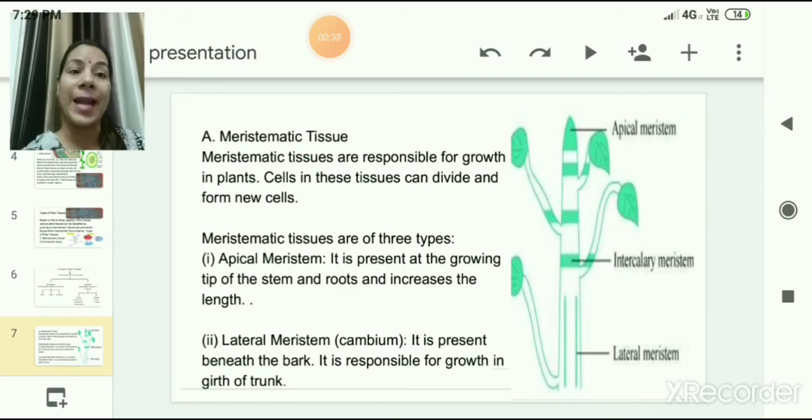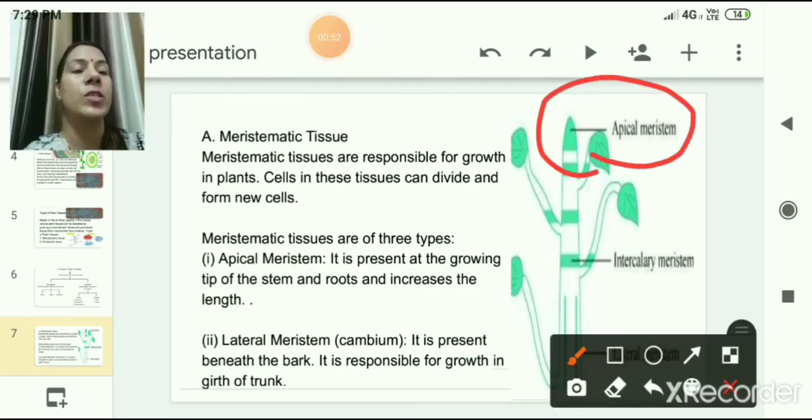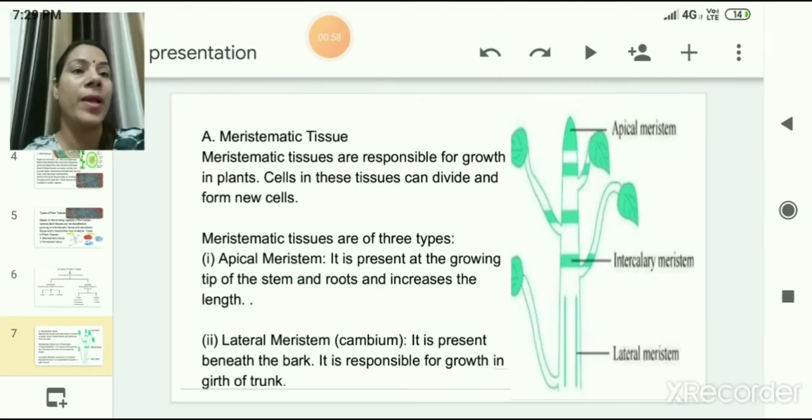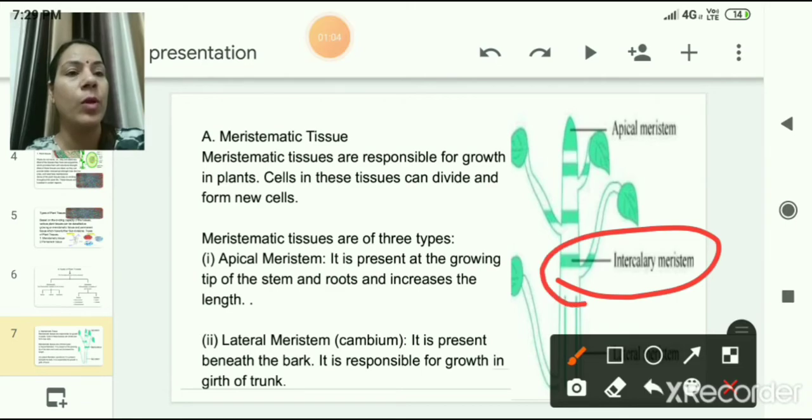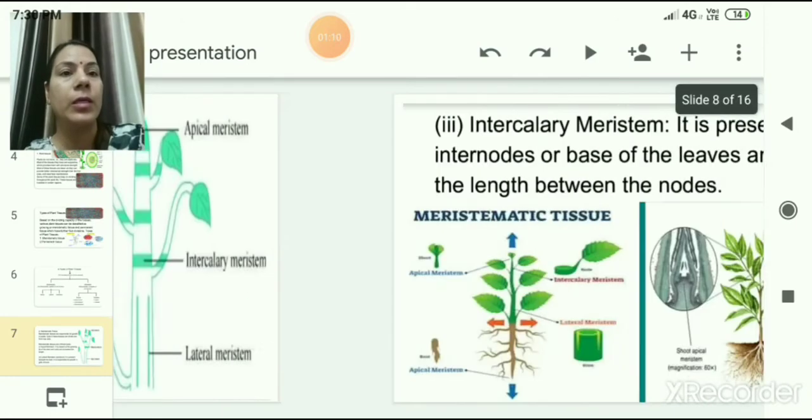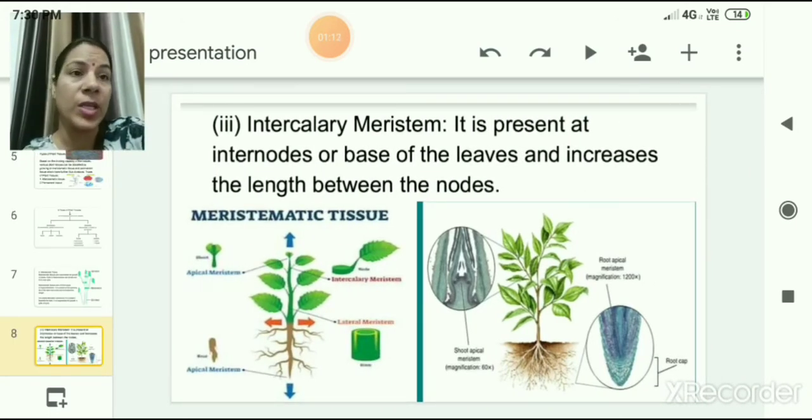The other one is lateral meristem. It is present beneath the bark and it is responsible for growth in the girth of the trunk. So here you can see both types of meristem. This one is apical meristem, which is shown here at the stem tip or at the shoot apex, and the other one is lateral meristem, which is increasing the girth of the trunk. The third one is intercalary meristem. It is present at the internodes or base of the leaves and increases the length between the nodes.